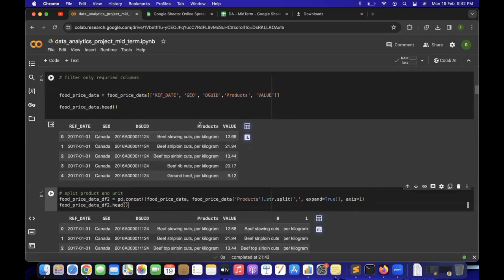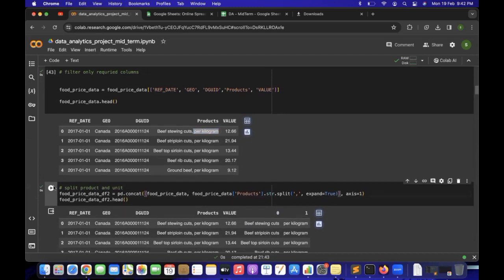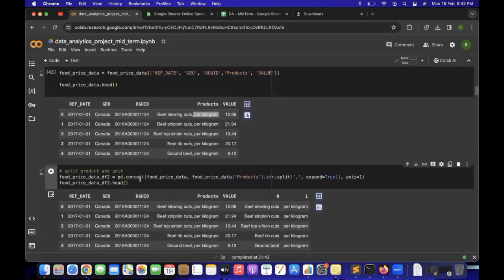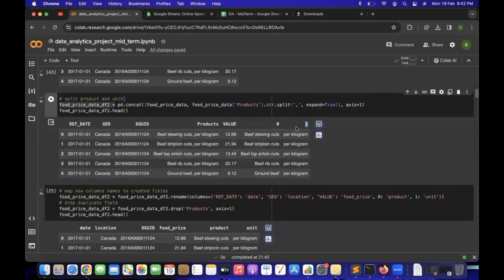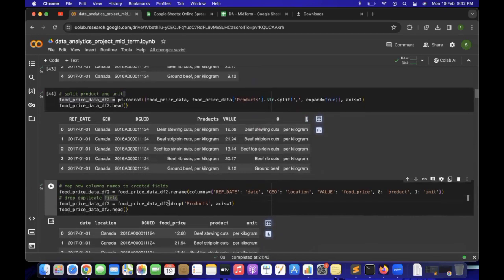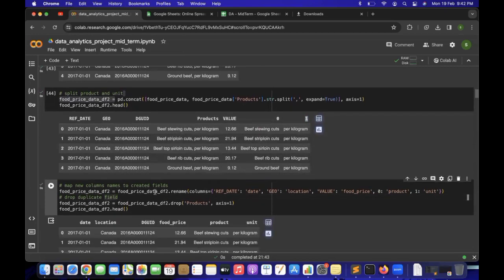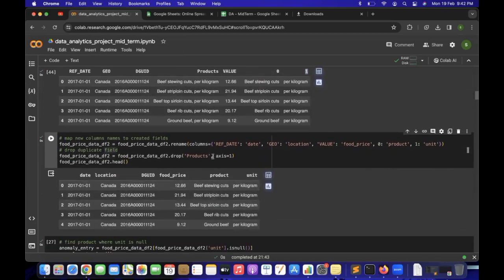Next step would be splitting the product and the unit from the products column. So we have a product here and the respective unit here. We need to do a simple data manipulation for this. Once we executed this block of code, we got the product and unit split out into two separate columns, but the names are still shown as 0 and 1. This is a default naming convention, so we're going to apply a renaming. Yeah, now the data is properly renamed.